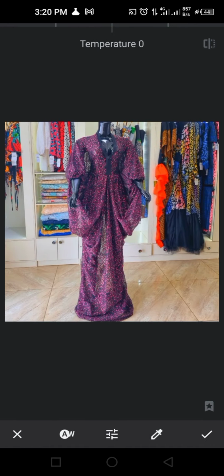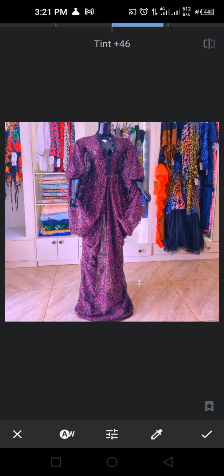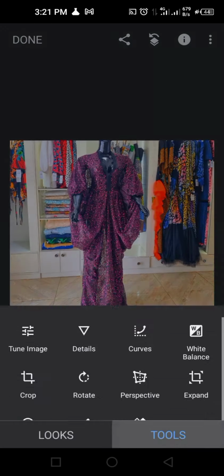White balance. White balance has temperature and it has tint. Usually it is not for fashion business owners that want to edit a fashion picture. If you increase the temperature, you get warmth. This is like the other warmth that we saw that was giving the color warmth. This is warmth, like a temperature. You see almost the same thing. Then if you go up, you can give it other colors. That is what tint works for, other color shades. So we move to the next one.